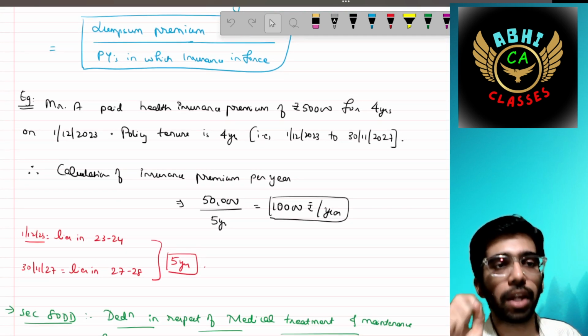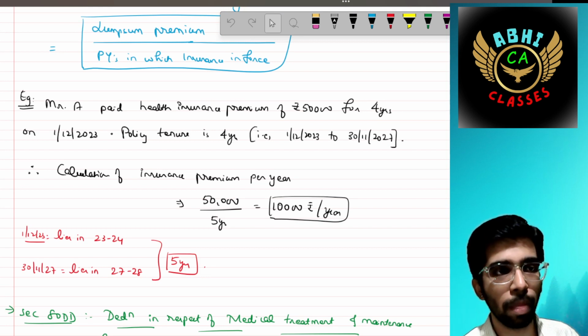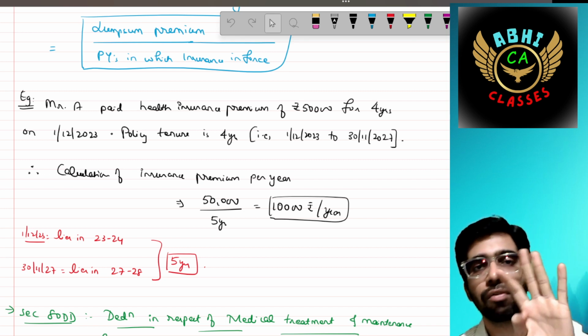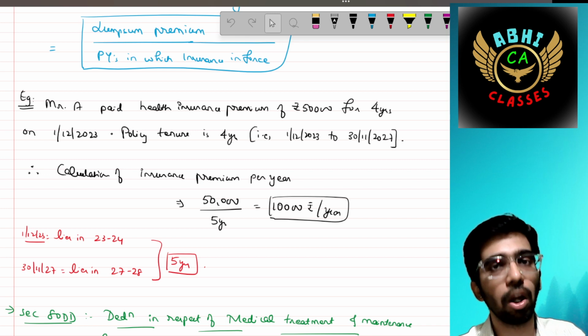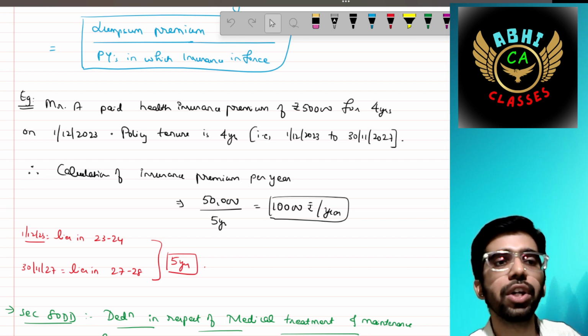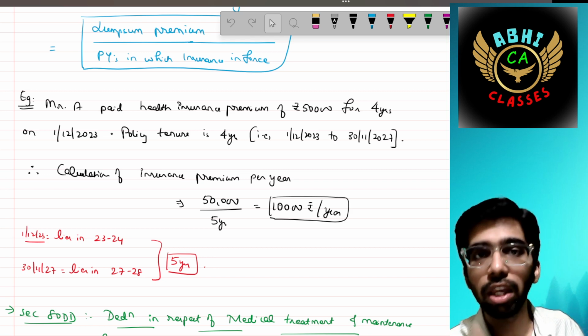For example, Mr. A paid a health insurance premium of 50,000 for 4 years on 1st December 2023. Policy tenure is 4 years, that is 1st December 2023 to 30th November 2027. The calculation of insurance premium is as follows: 50,000 divided by 5. Why 5?